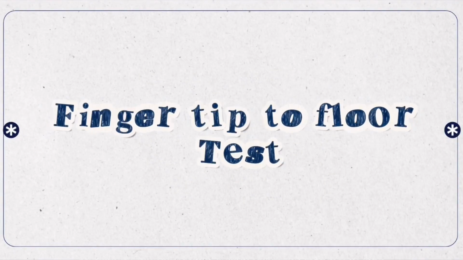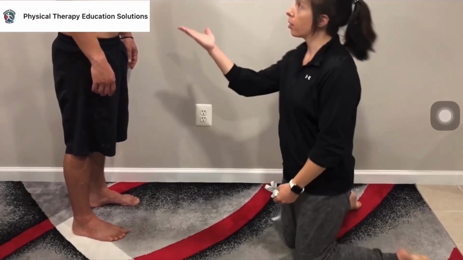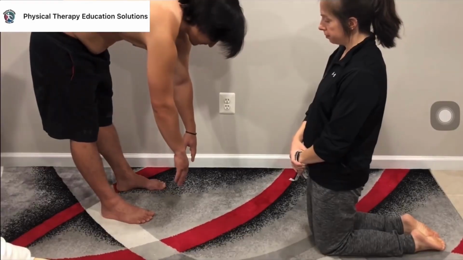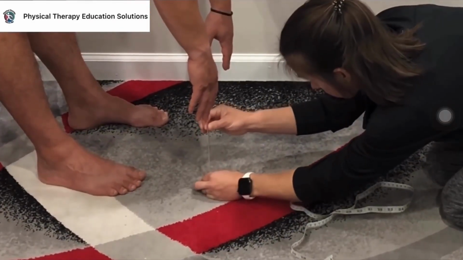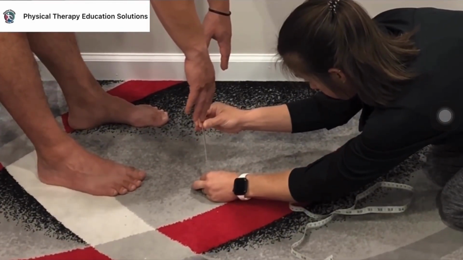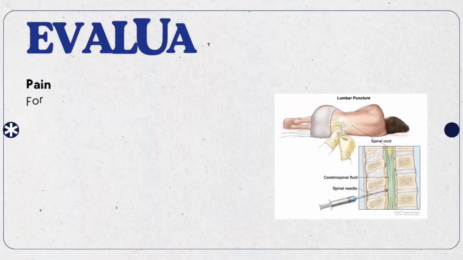Measuring thoracolumbar flexion using the fingertip to floor method. I have the patient standing. I'm going to have him bend forward and I'm going to measure the distance between his middle finger and the floor. Go ahead, bend forward and touch the tips of your toes if able. And he measures at 17.5 centimeters, so I would mark that down. Tip to floor method.